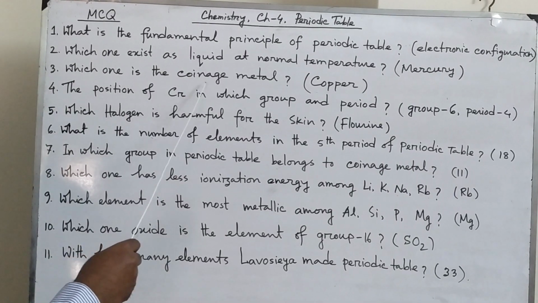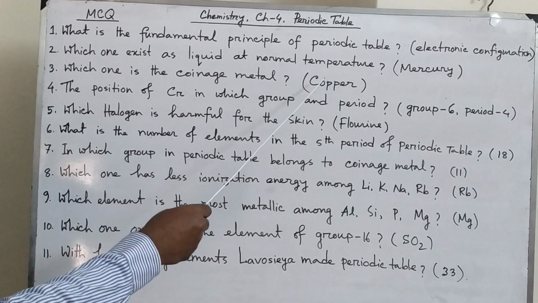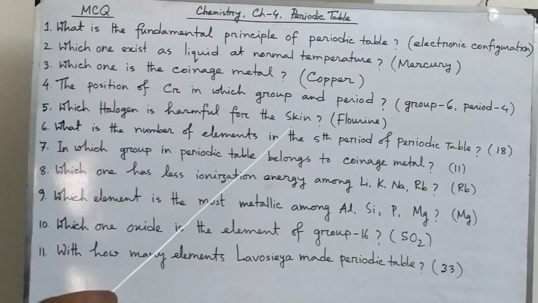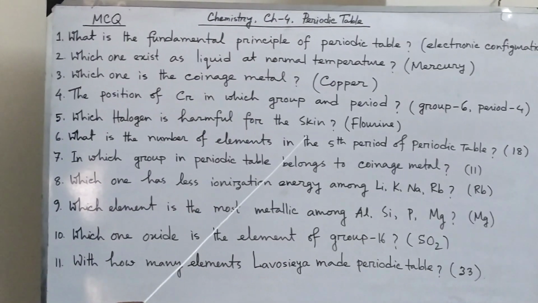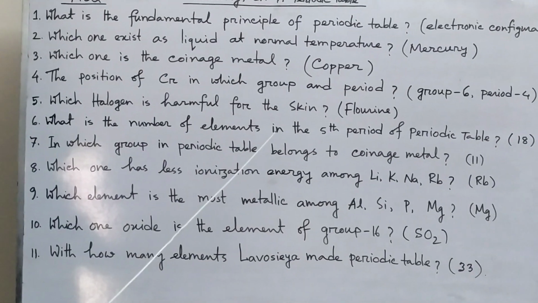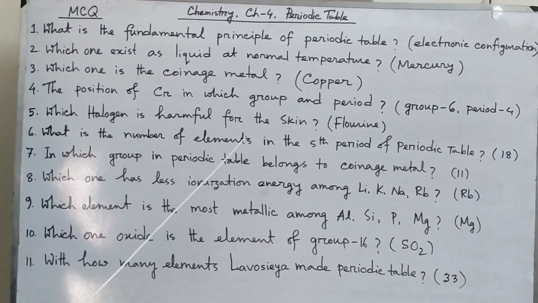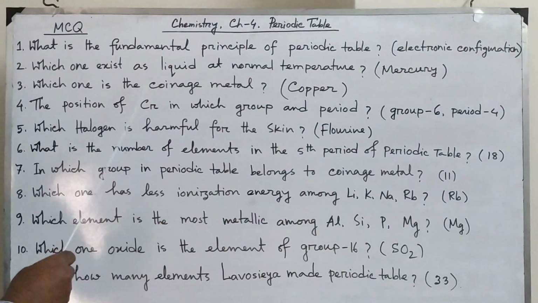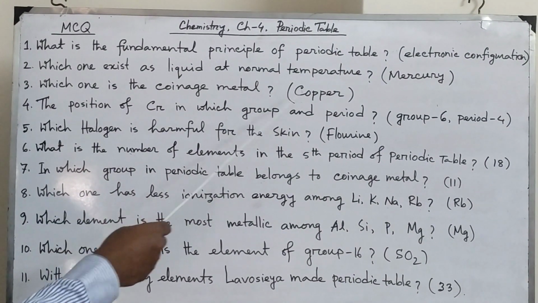Then which one is the coinage metal? Copper. We know copper, silver, gold of group 11 of the periodic table are called coinage metals. So here copper is mentioned. If you know the name, then you can answer.